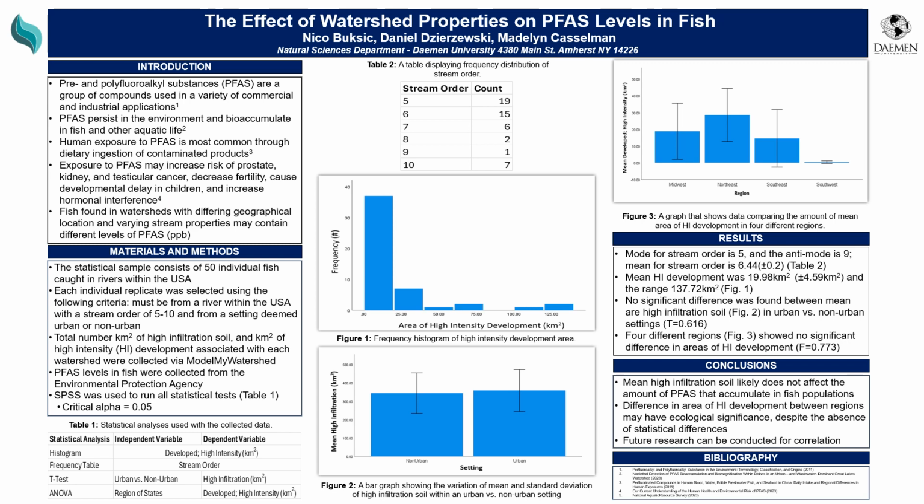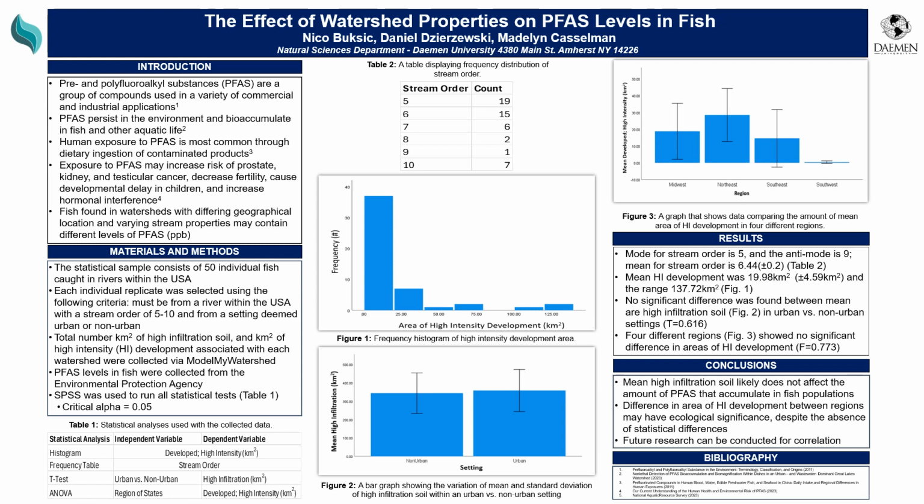For our materials and methods, our statistical sample was comprised of 50 individual fish caught in rivers around the US. Each individual replicate was selected using the following criteria. We selected from a river within the US with a stream order that was a minimum of 5 and a maximum of 10, and from a setting deemed urban or non-urban. Our total number of square kilometers of high infiltration soil and square kilometers of high intensity developed soil was associated with each watershed, and that was collected using Model My Watershed.